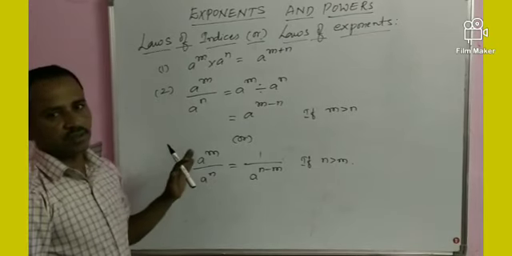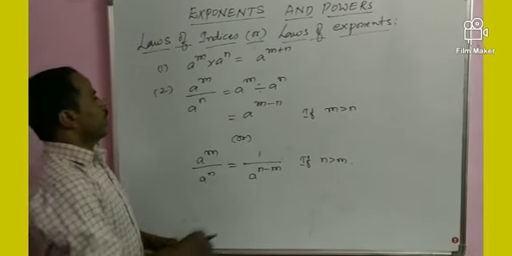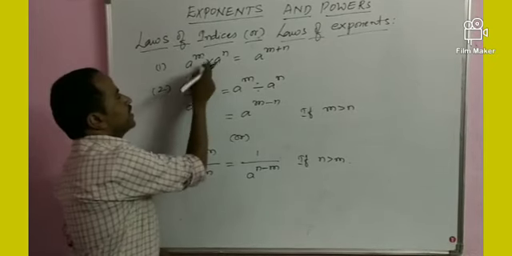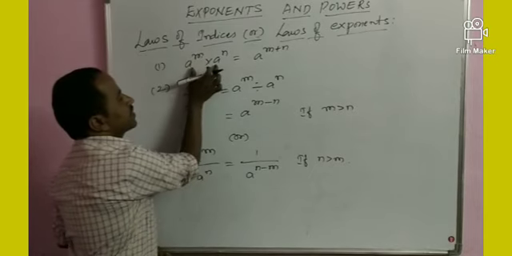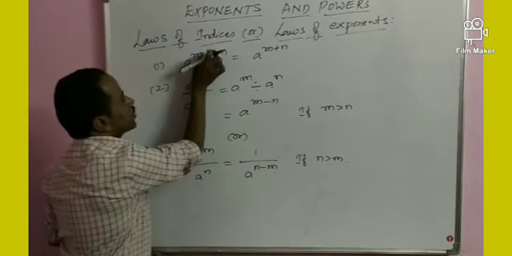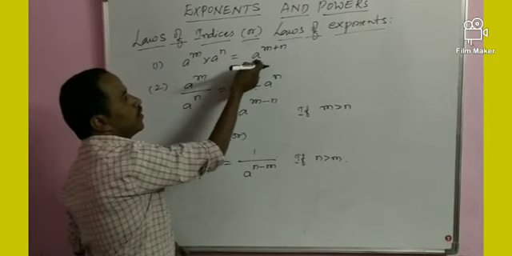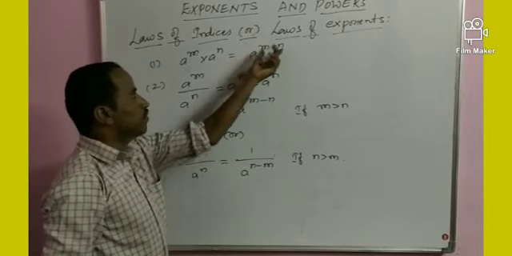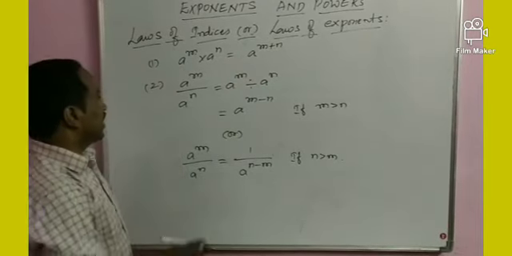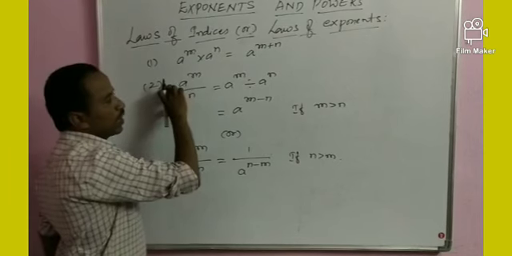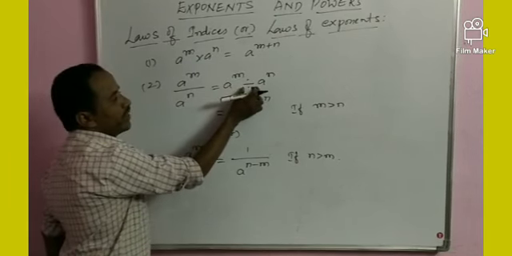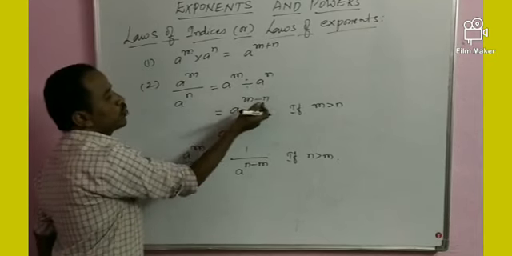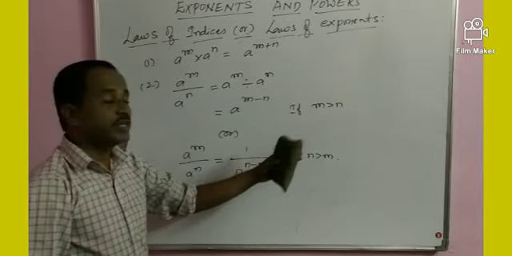Please note these points, my dear students. When multiplication is there between the two exponents, bases are equal, exponents are different. That means bases are equal, power should be added. Next, here also bases are equal, divided by is there between the two bases. At the same time, bases are equal, power should be subtracted.